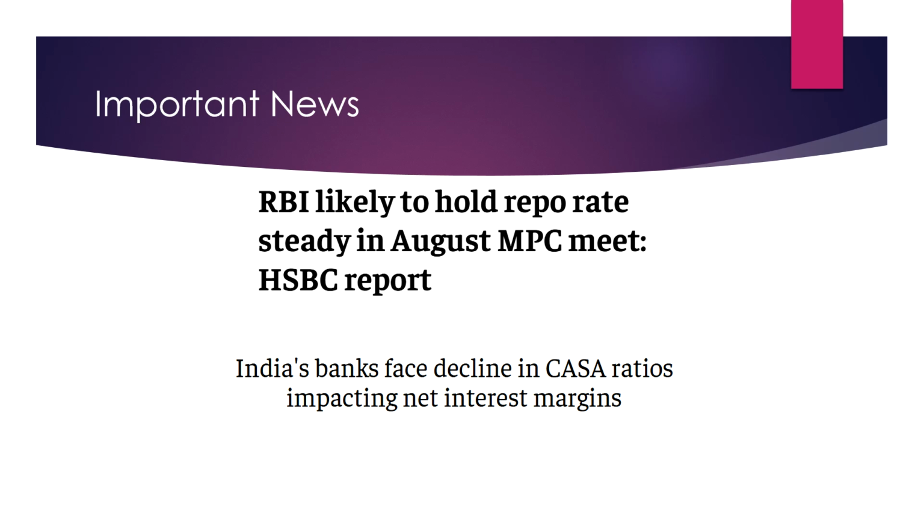So two important news I have taken up. One is, today the RBI meeting has started. That is 4th of August to 6th of August. On 6th, they will decide whether they'll cut rates or hold them steady, right? Most of these institutions are suggesting that the RBI is going to hold rates steady at 5.5% repo rate. But because of these tariffs and things, maybe the RBI can also do a 25 basis point rate cut as well. So we'll have to wait and watch.